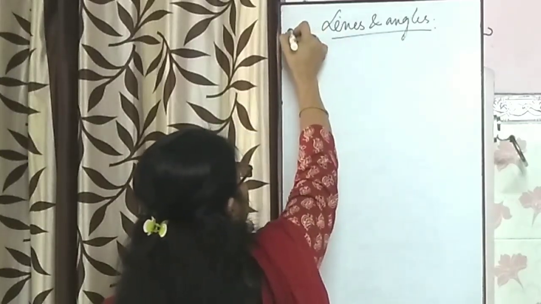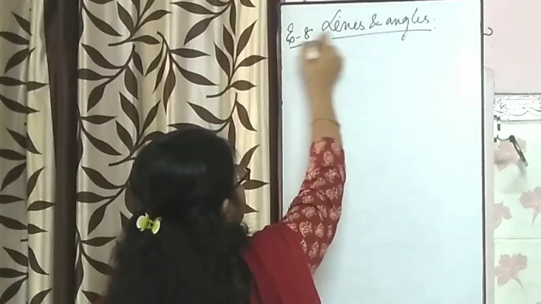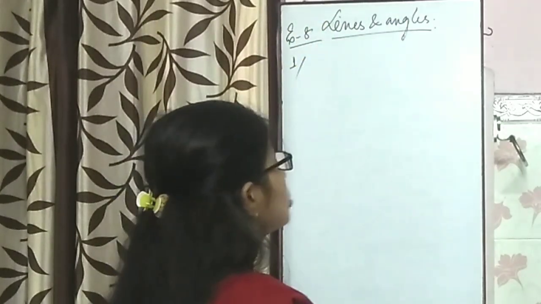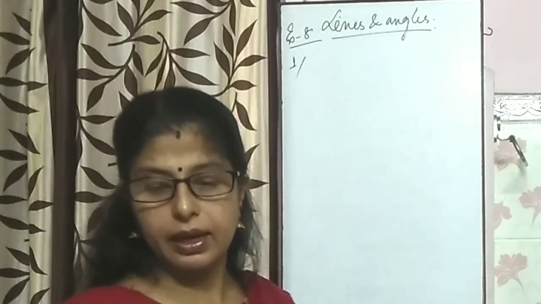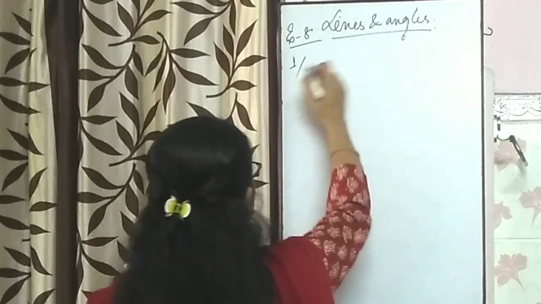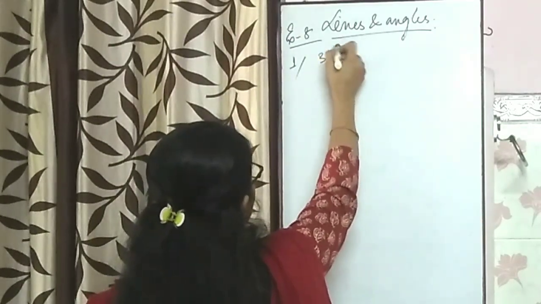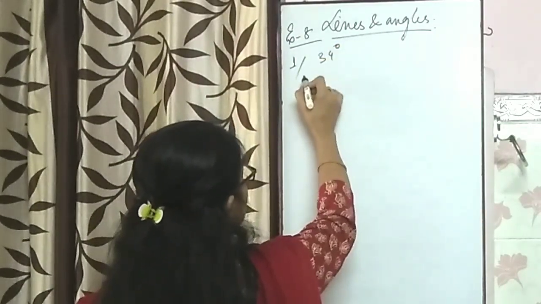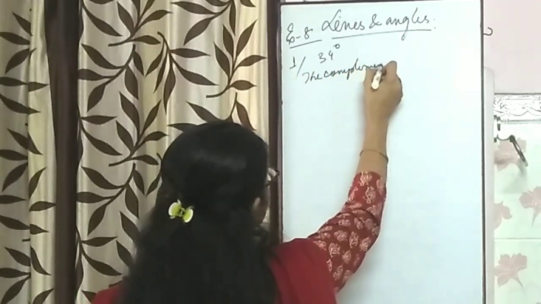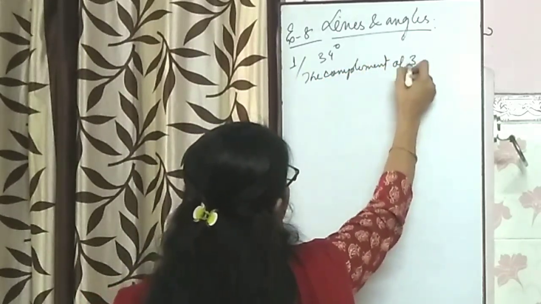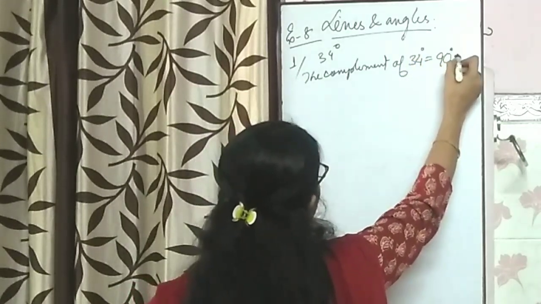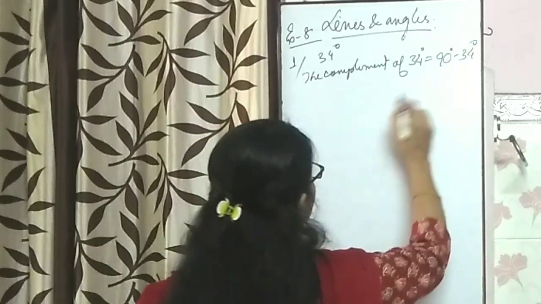We are doing exercise 8. Question number 1. You are asked to find the complement of the angle 34. So we will write the complement of 34 degree is equal to 90 degree minus 34 degree.